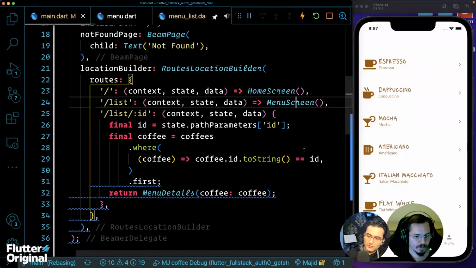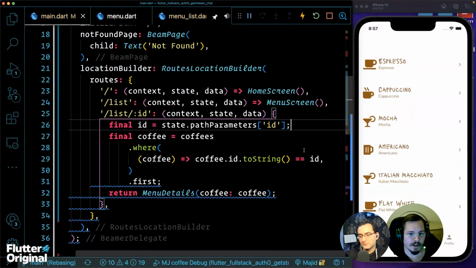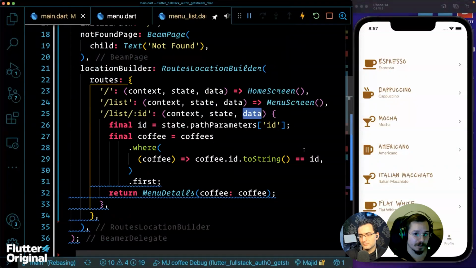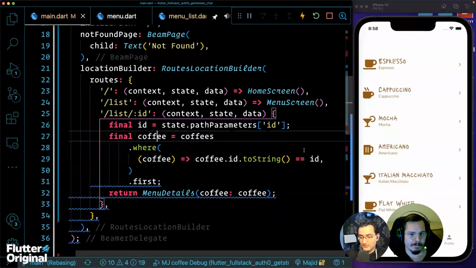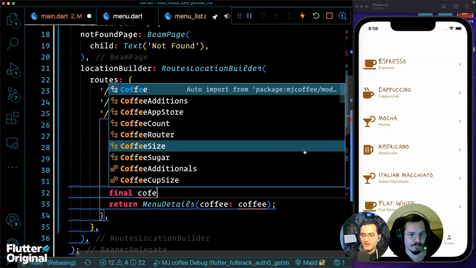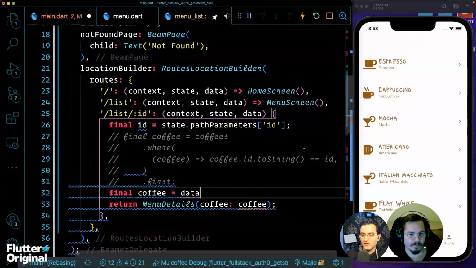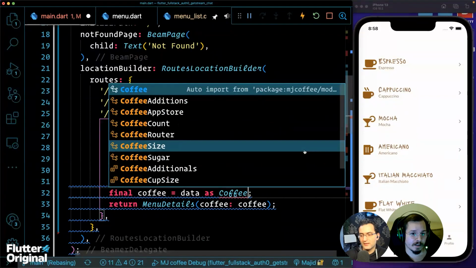Which means I can go back to my menu, my main, so to our route. Yeah. And we can see the third parameter that we had problems with in the beginning that I was talking about. This is the one that's going to essentially be your coffee. Yeah, exactly. That is going to be my coffee, right? So if I just now say, actually, let's do that. I know that you said that you should not do that, but just for demonstration, if I now say final coffee is equal to data, we would have to do data as coffee.